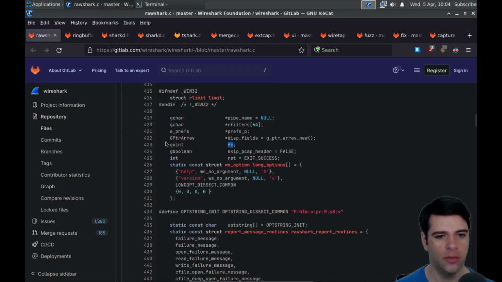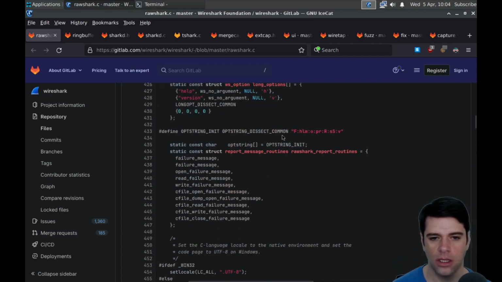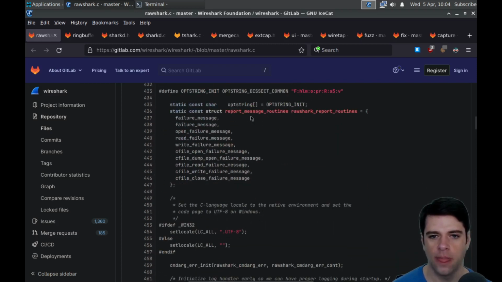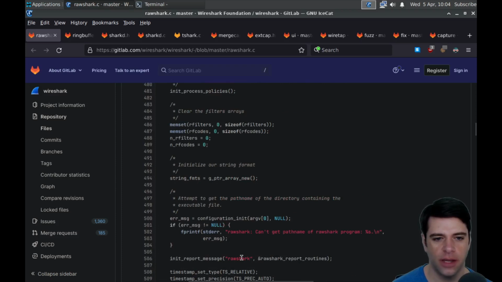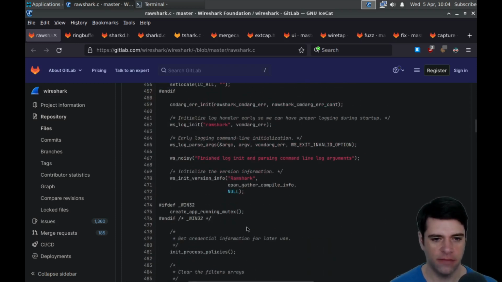FC, I don't know, but maybe some kind of int, guint. Okay, G unsigned integer probably. Skip pcap headers is false. And yeah, stuff like that. Report message routines, report blah, blah, blah. Okay, so, and let's see, we have some timestamping and, oh, so main's got some stuff in it.